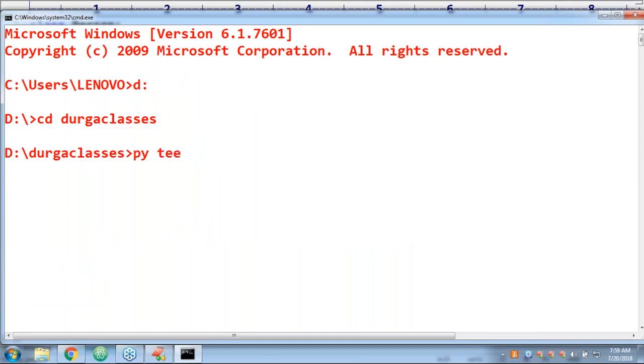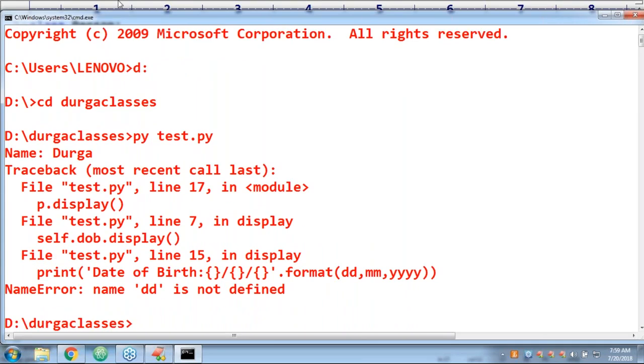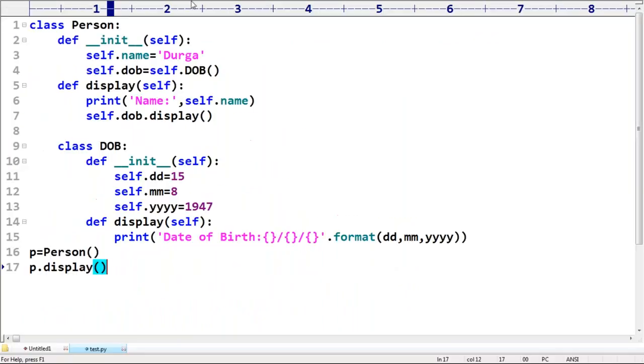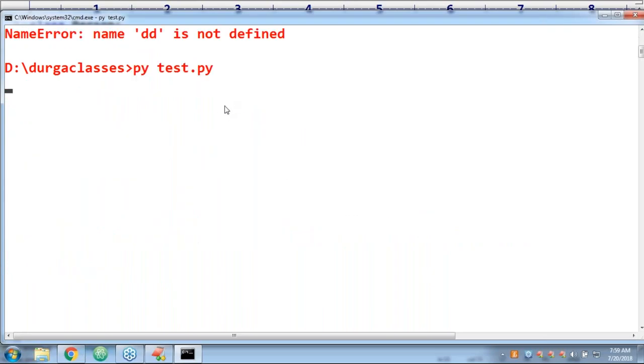Sir, py test.py. Error: name is not defined, maybe a variable name. Have you observed, self.name? We should compulsorily access instance variables by using the self keyword, but I'm trying to access them directly. That is the problem. self.dd, self.y, like this. Observe very carefully: if self is not there, it's not going to work.